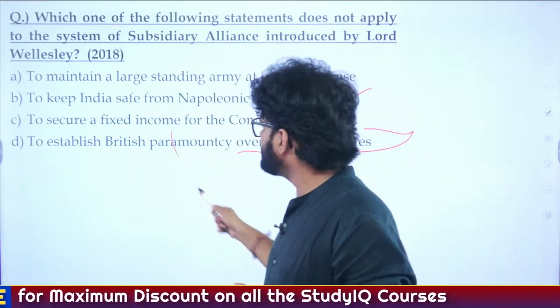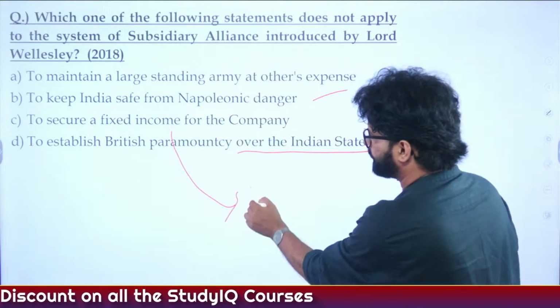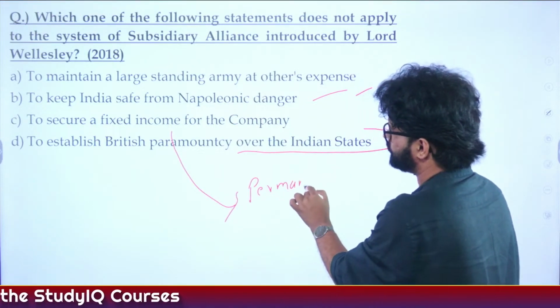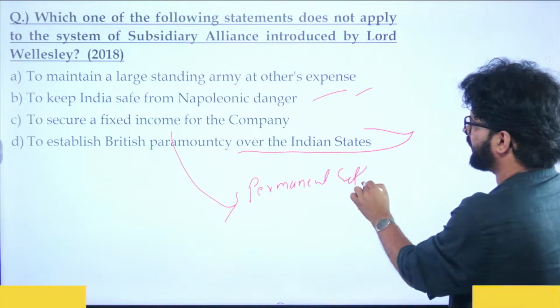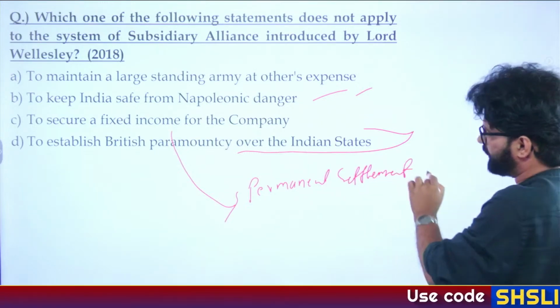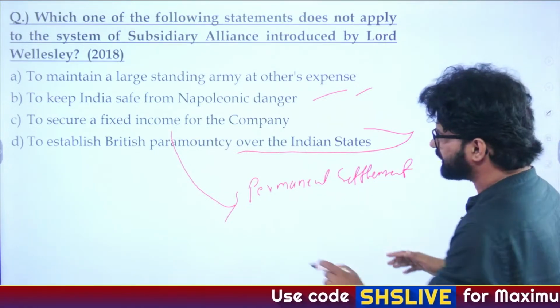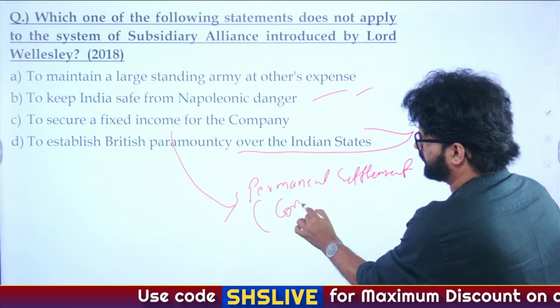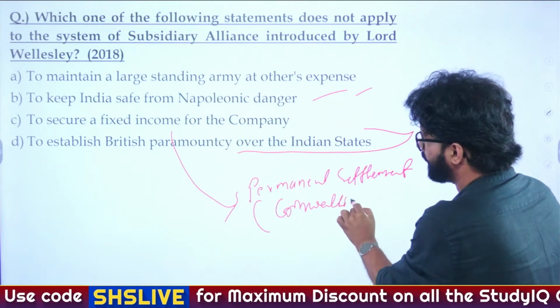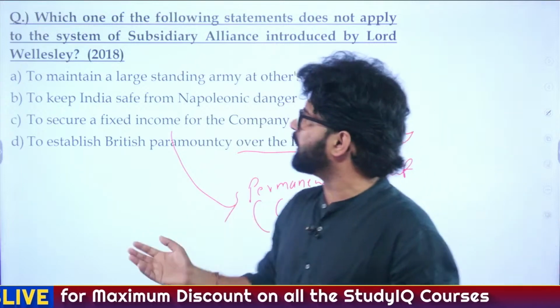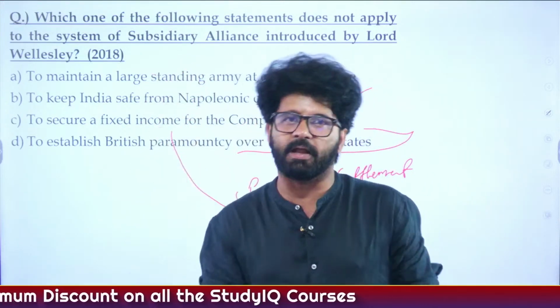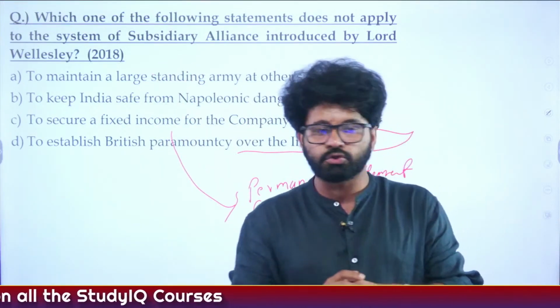To secure a fixed income for the company, for this they brought the permanent settlement. Because the permanent settlement had a fixed revenue which had to be given to Britishers by the zamindars. The permanent settlement was introduced by Cornwallis. So the aim of the permanent settlement was to secure a fixed income, not the subsidiary alliance. The subsidiary alliance is for something else. So the answer here is C.